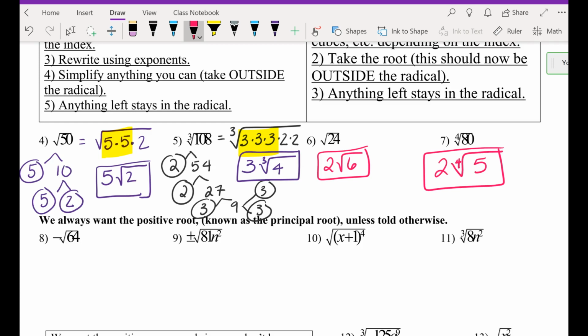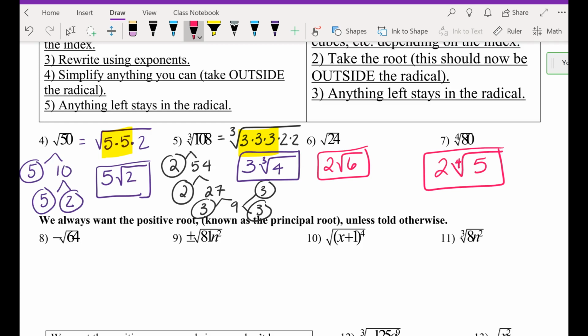Yeah. Third root can be negative. Like, what's the third root of negative 8? Negative 2, because I can do negative 2 times negative 2 times negative 2. That would be negative 8. Okay, so odd index, you may have negative answers. Even index, you may never have it. Okay. Now look at this though. Can you see that this is a square root, number 8? So technically, a square root may never have a negative under the radical sign. But there's a negative in the front already.